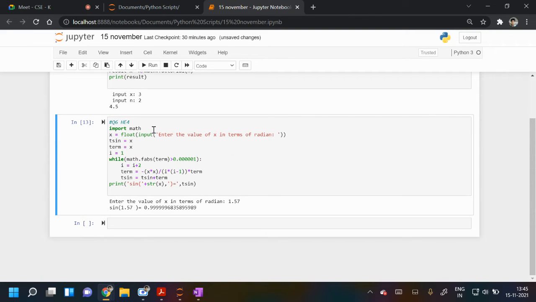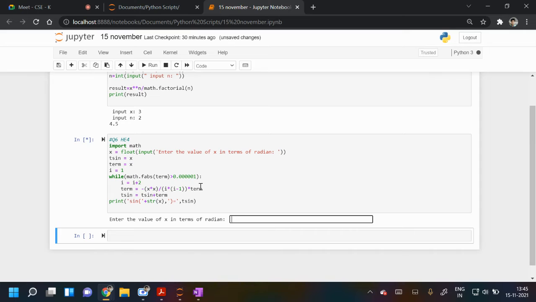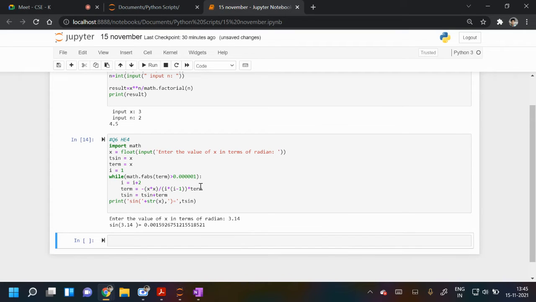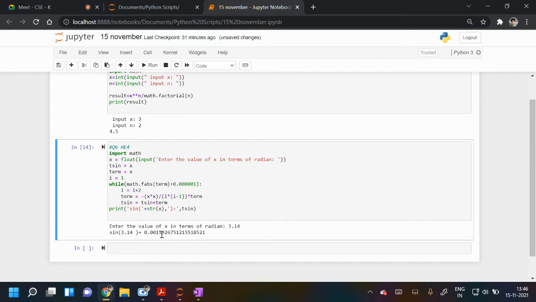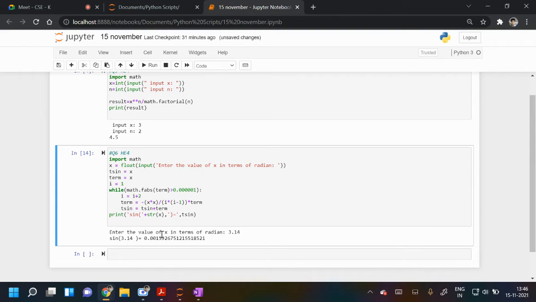I will ask your name again. Sir, could you please check it for 3.14 again? Okay, 3.14, sir. Yes, sir. So it is almost 0, approximately 0. It is giving that. Actually, I have done something wrong, I guess, because it was in the minus value. One minute, in my program, sir. I thought that was because of some radian. No, check it, because sine pi is 0. Yes, sir.